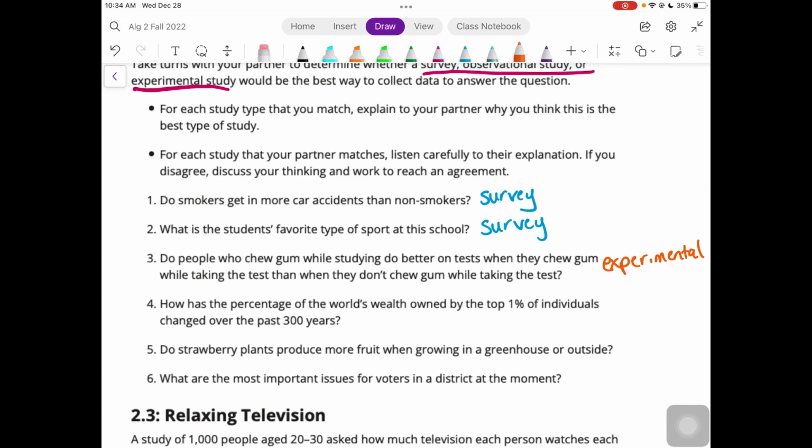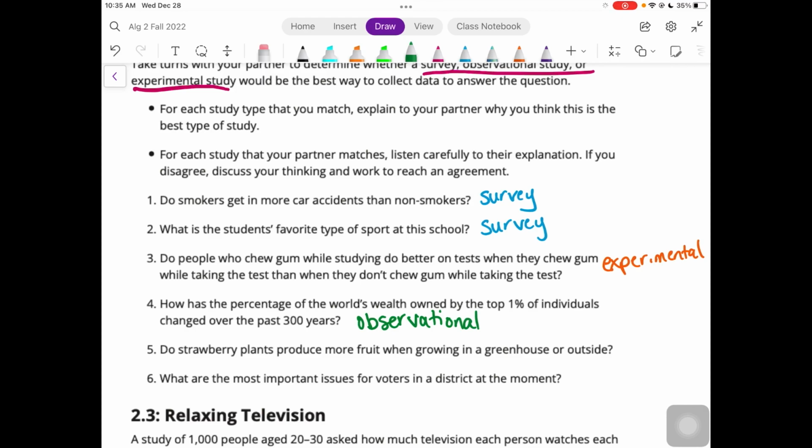That doesn't make sense. So an observational study, where you're collecting data from different databases, you could find some information and be able to make some kind of determination based on that. So we're going to go with observational here because that's really the only one that makes sense, because you can't survey people from 300 years ago, nor can you run an experiment.